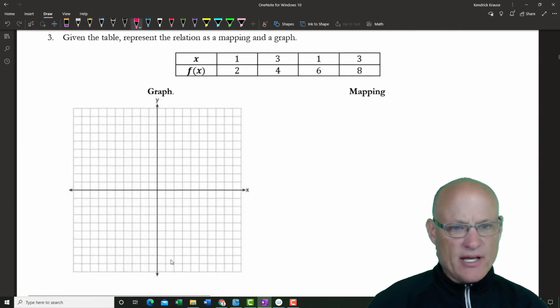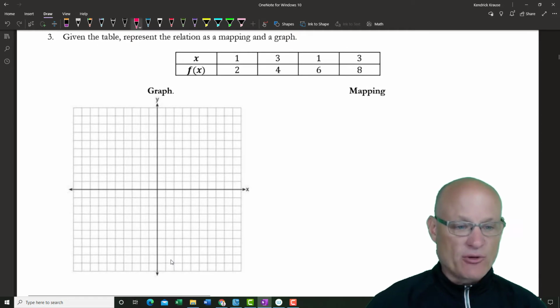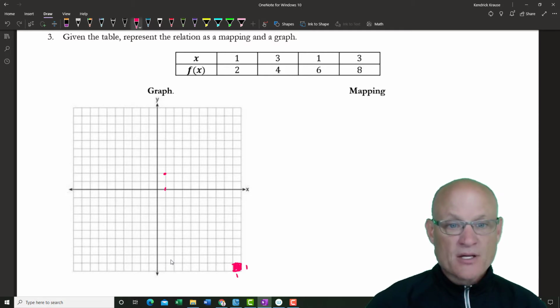Given the table, represent as a mapping function and a graph. So the first thing I want you to do is graph it. You generally don't have to put a scale in if it's just going to be 1. In fact, you don't have to put a scale in if it's going to be 1, but I like to put them in anyway, 1 on 1. 1, 2, 3, 4. 1, 2, 3. 1, 2, 3, 4. 1, 6, 1. That's 2, 4, 6. And 3, 8. And this is not a point on the graph.